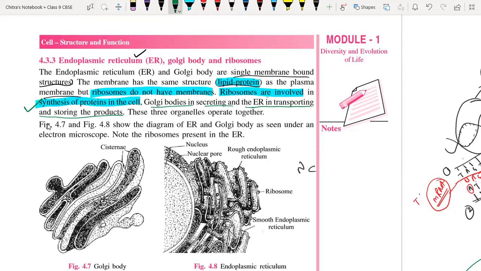Ribosome is used to produce protein, meaning it helps in protein synthesis. Then the Golgi body is secreting, and the endoplasmic reticulum is the transporting and storing product of the cell. These three organelles operate together. Which are they? Endoplasmic reticulum, Golgi body, and ribosomes. They work together simultaneously.